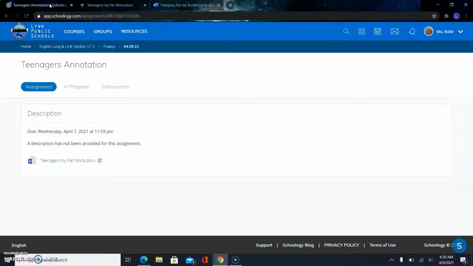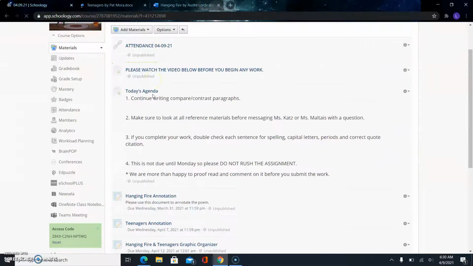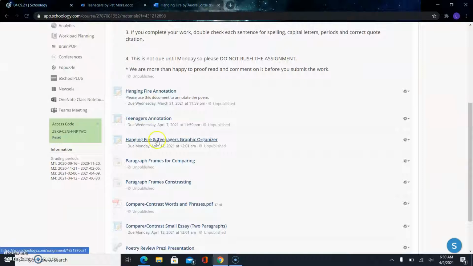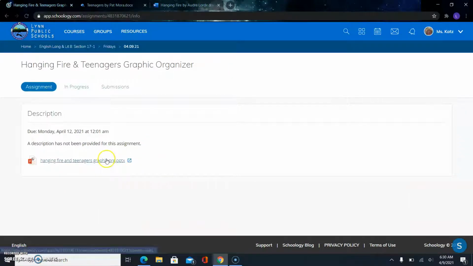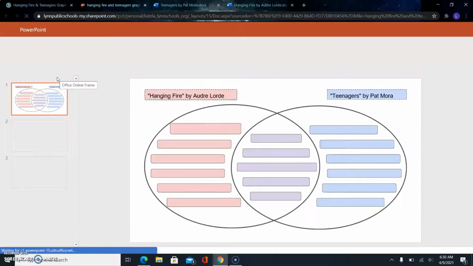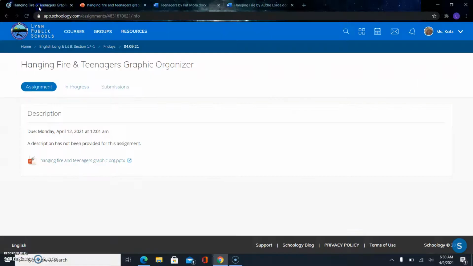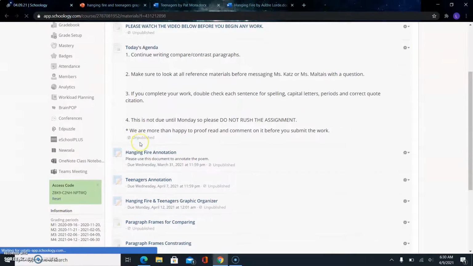And then the Venn diagram that we were working on yesterday is also there. So you want to come down to the graphic organizer and open the graphic organizer as well.